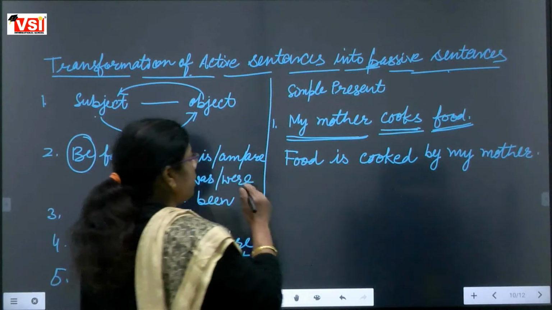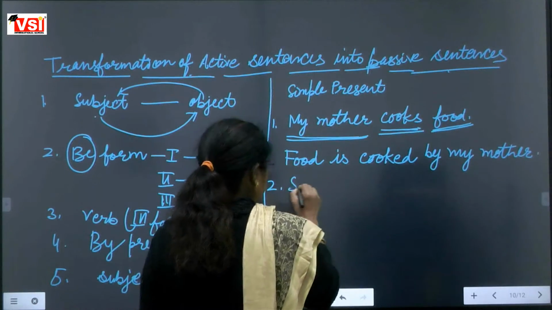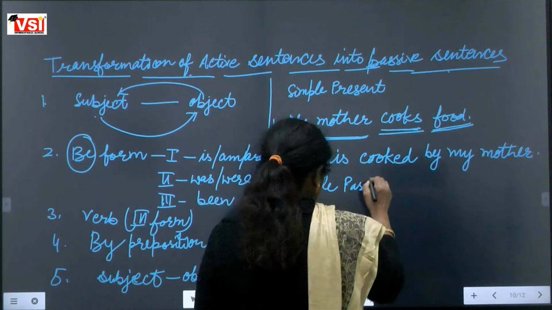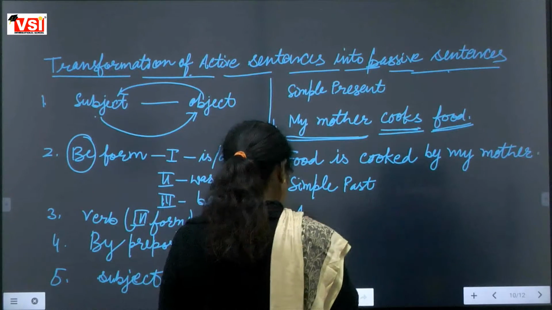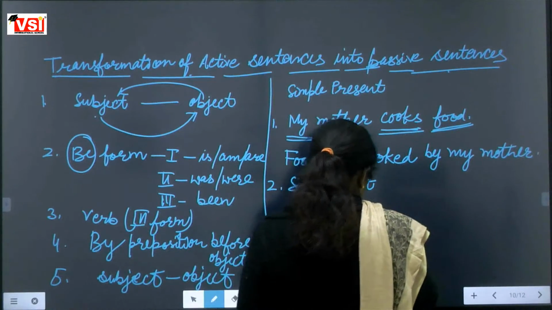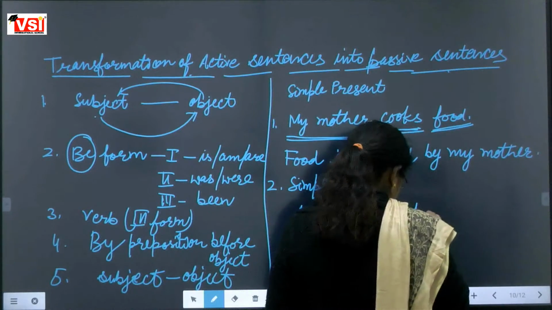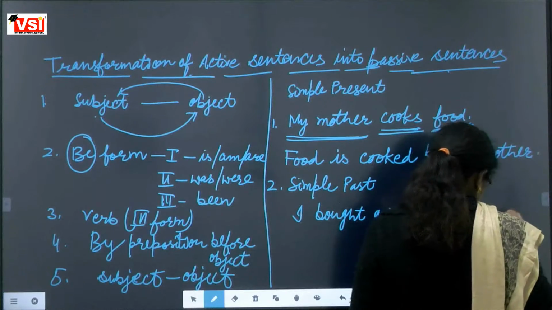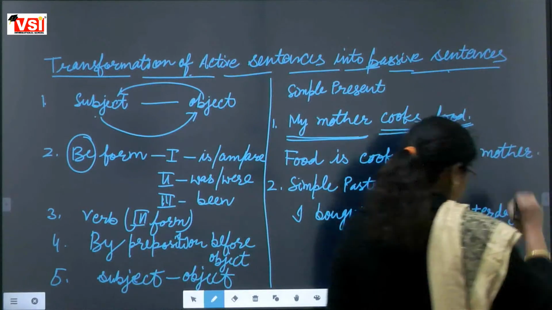Fine. Now we are taking an example of simple past. I bought a mobile yesterday. This is a simple past example.